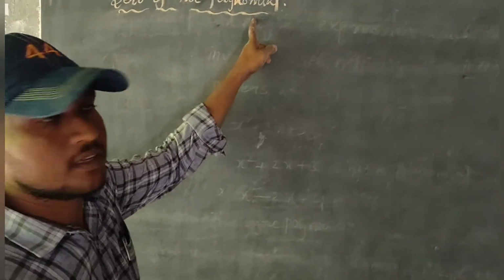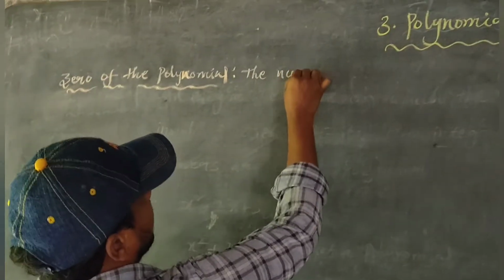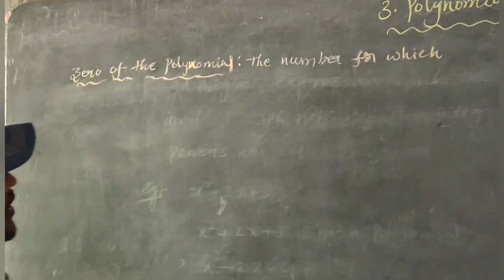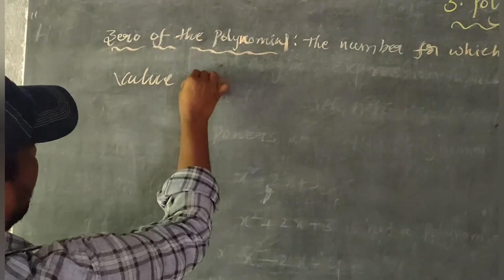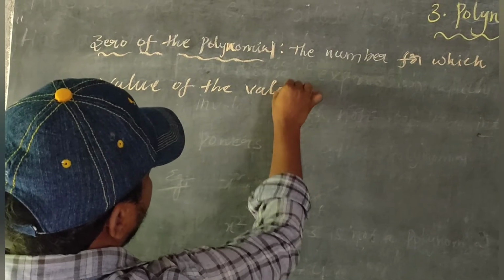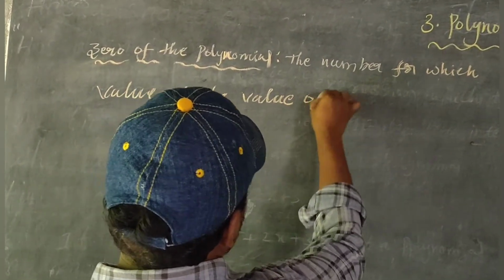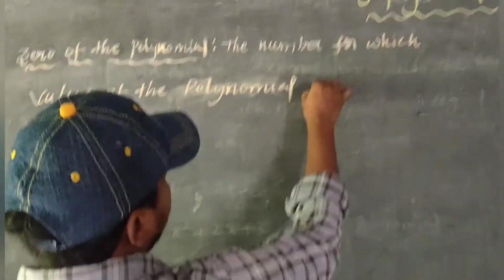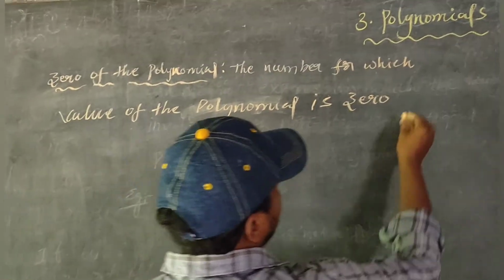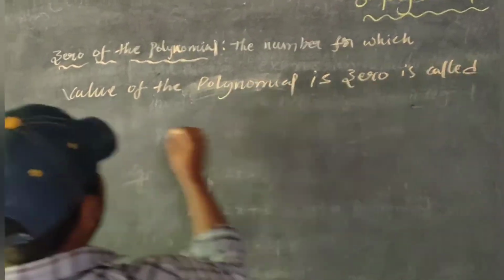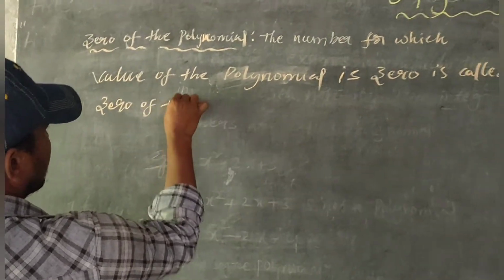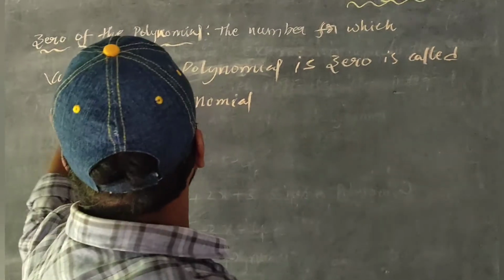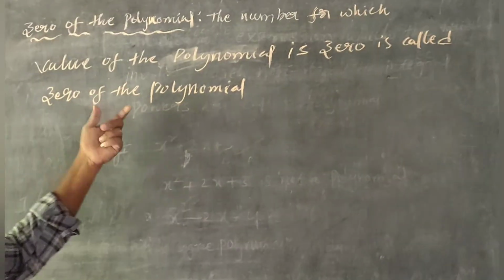Next one is the zero of a polynomial. The zero of a polynomial is nothing but the number for which the value of the polynomial is 0. The number for which the value of the polynomial is 0 is called the zero of the polynomial.